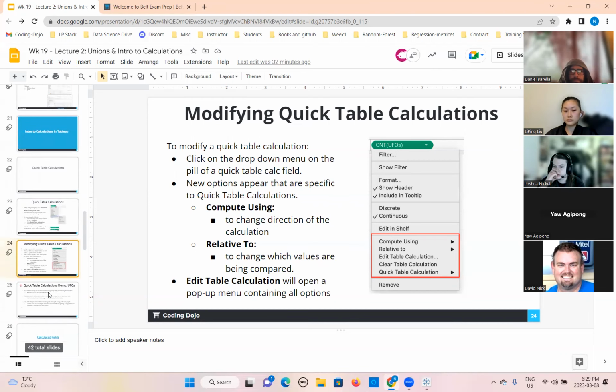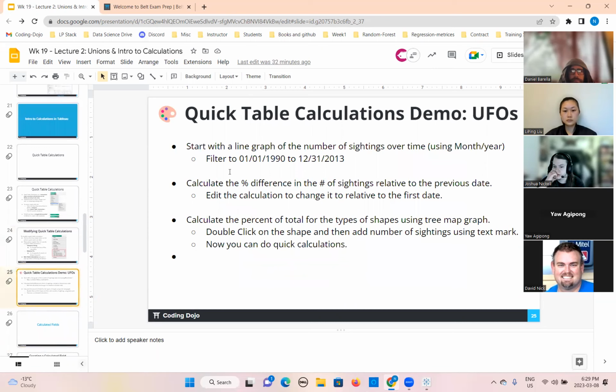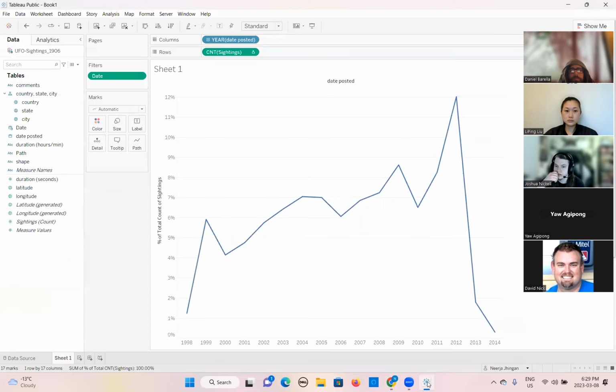Now, what steps are we going to do? Here we have already selected the years by applying the filter. After that, we will calculate the percentage difference in the number of sightings relative to the previous date. How would you do that?